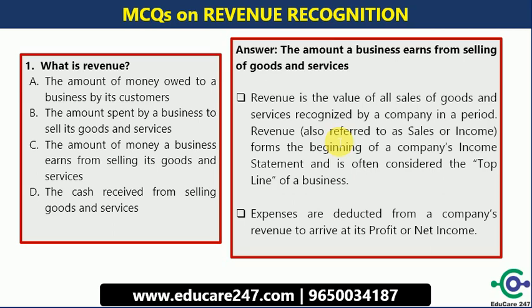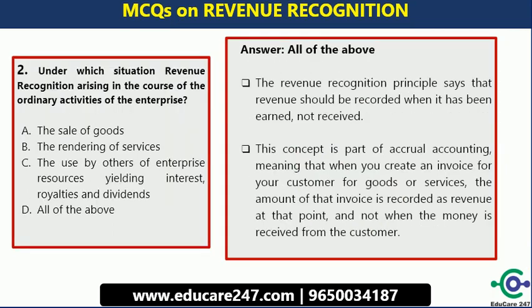So let's move to another question, that is your second. Under which situation is revenue recognition arising in the course of the ordinary activities of the enterprises? Options are: option A, the sale of goods. Option B, the rendering of services. Option C, the use by others of enterprise resources yielding interest, royalties and dividends. Option D, all of the above. So the correct one is all of the above, that is option D. So in this question all the options are correct.